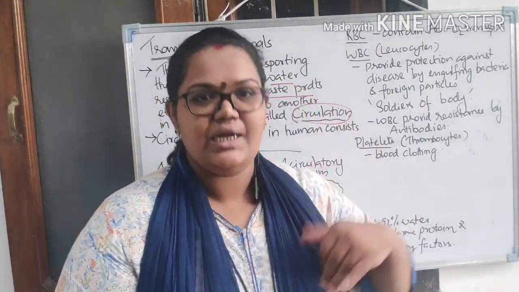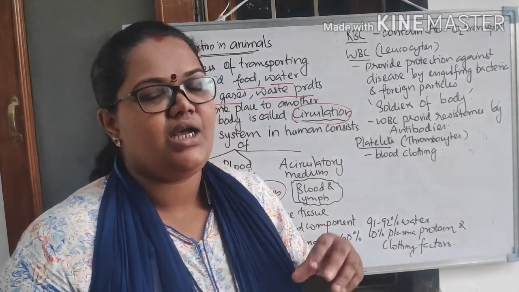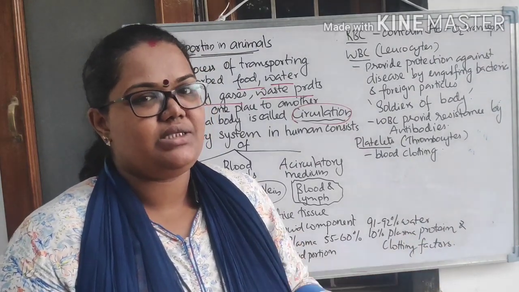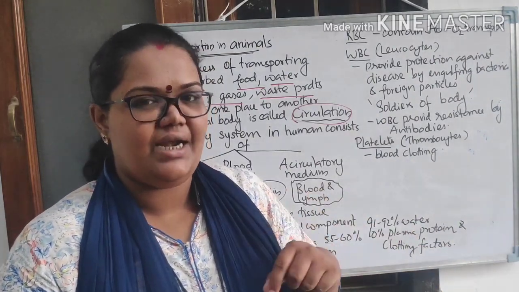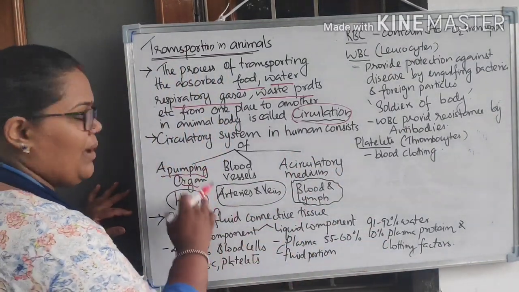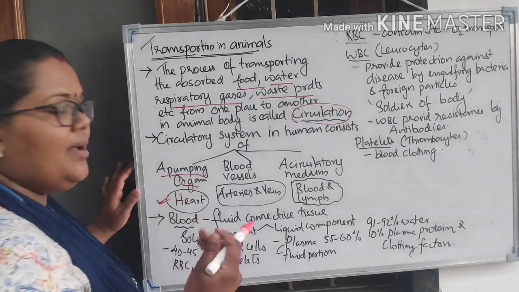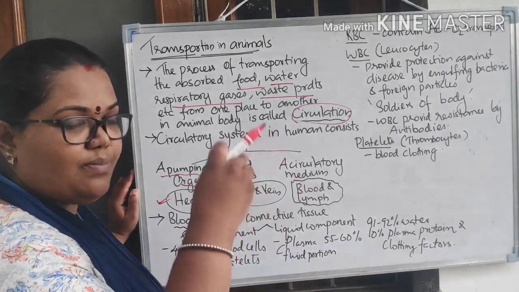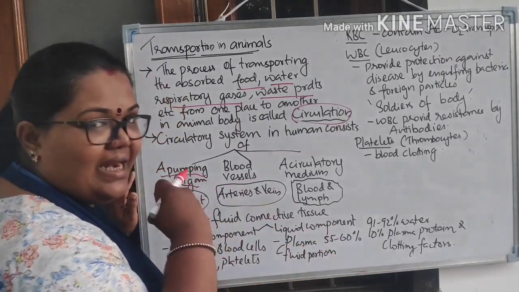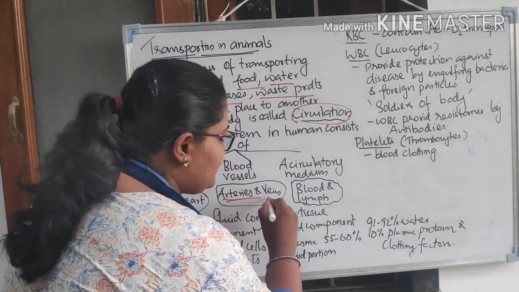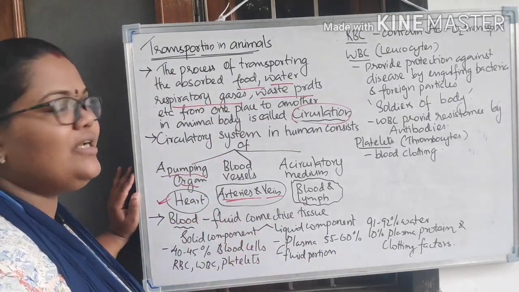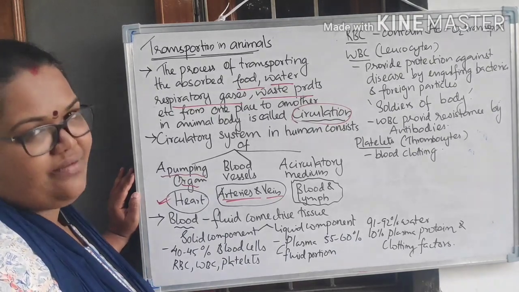So our body is the building, the motor inside is the heart, and there will be pipes through which the water is transported. Here the medium, the water, is blood, and the pipes are the blood vessels. Comparing, the pumping organ in our body is the heart, and the blood vessels through which the blood is pumped are the arteries and veins. These are the main types of blood vessels. There are capillaries also, but the two main types are arteries and veins.